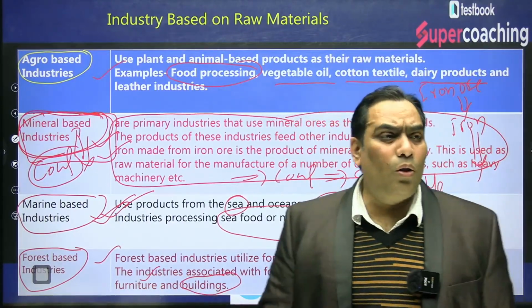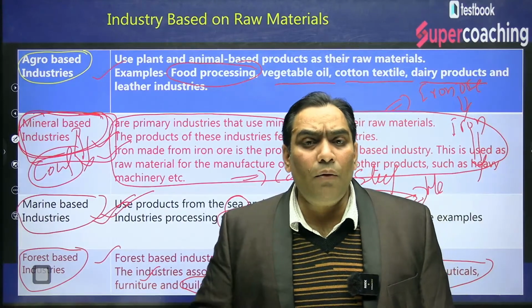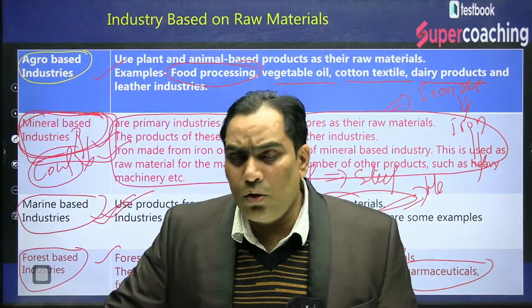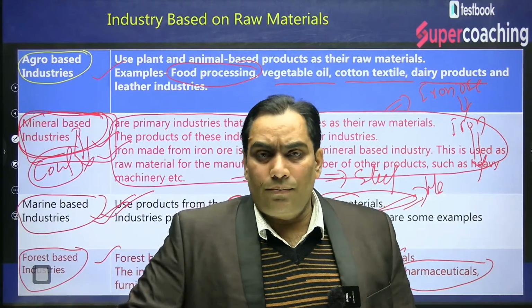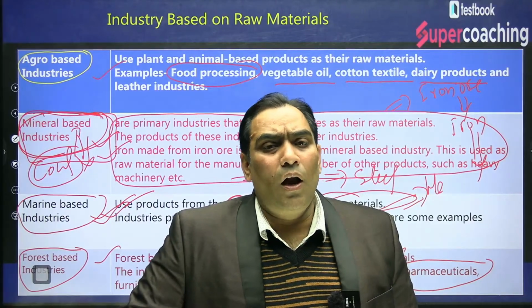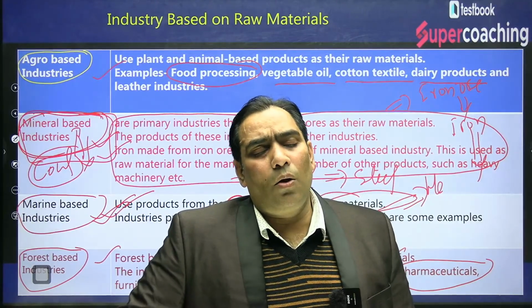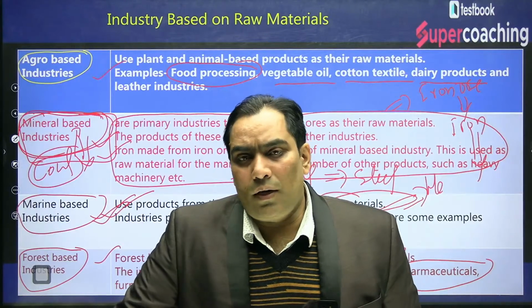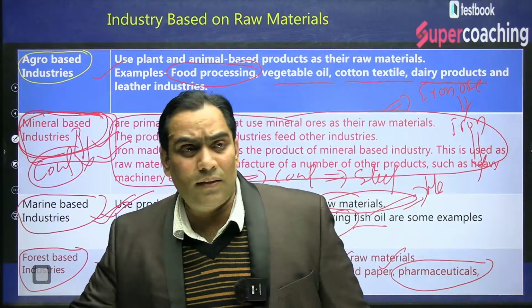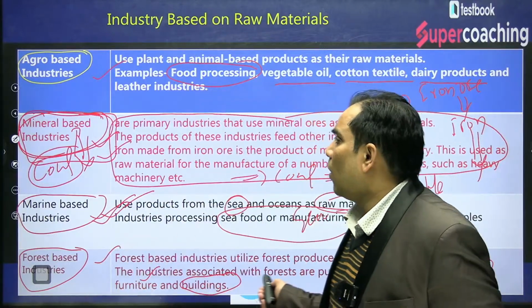That means all those industries in which the forest produce is being used as a raw material are known as forest based industries. So this is about the first classification, that means on the basis of their raw material use.